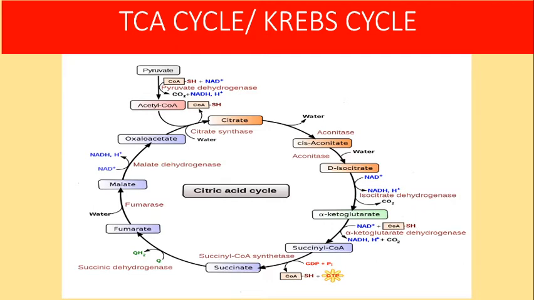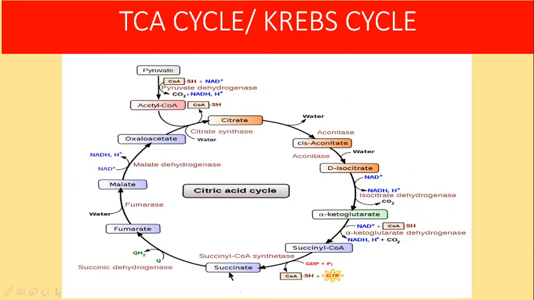Then in the next reaction, succinyl CoA, which has a high energy thioester bond, will be converted into succinate in the presence of the enzyme succinyl CoA synthetase, also called succinate thiokinase.